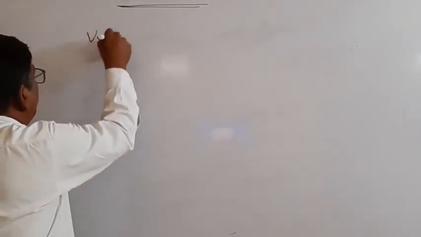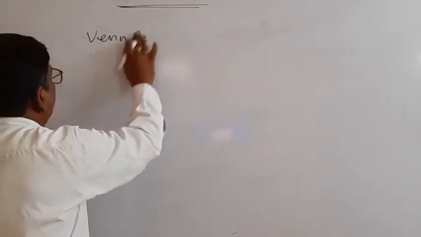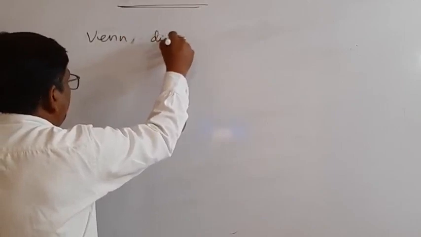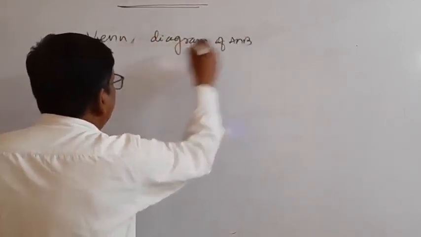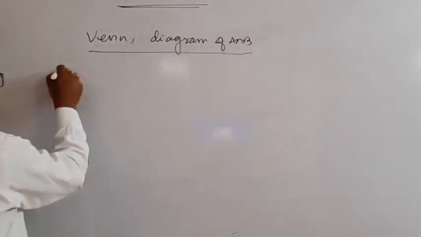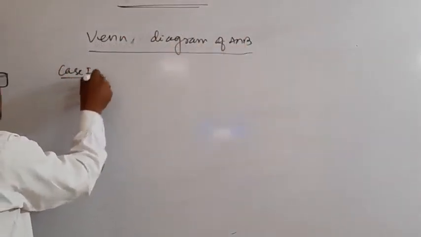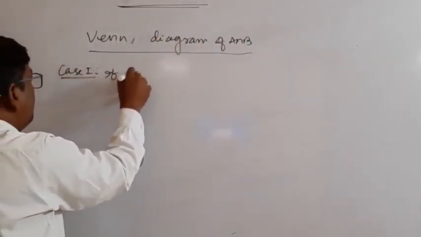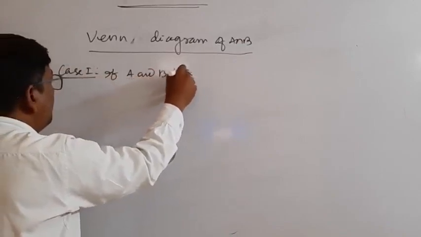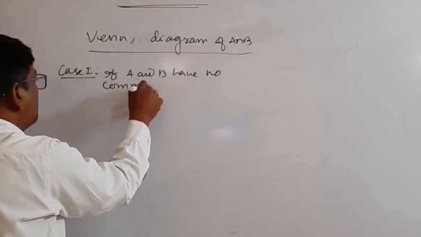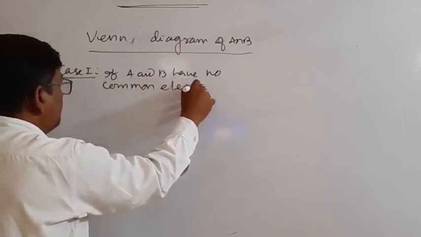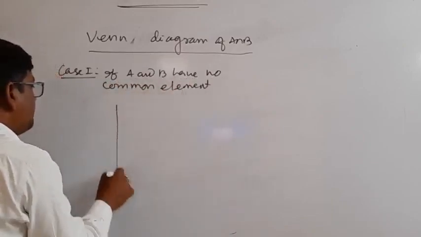Venn diagram of A intersection B. Case 1: if A and B have no common elements, then the Venn diagram is like this.